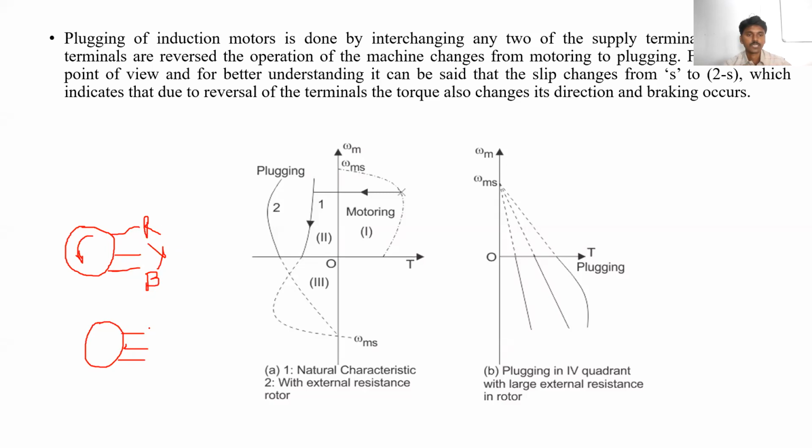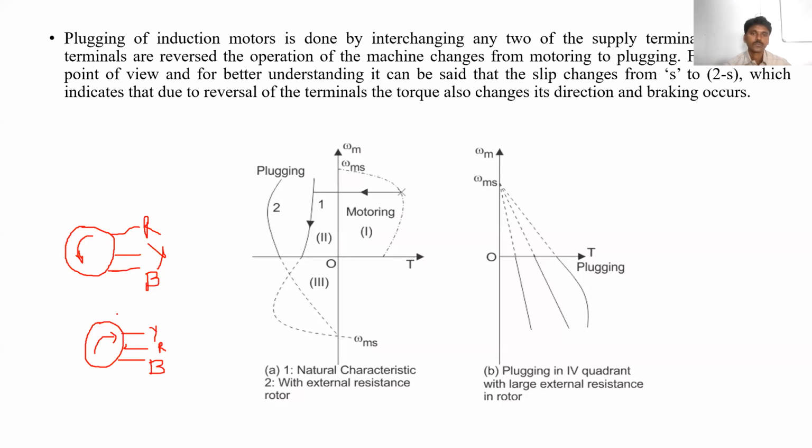Earlier it was RYB, now what should we do? Now we are doing YRB. By changing any one phase sequence, what will happen? Whatever the magnetic field rotation was, it will be reversed in the opposite direction. Due to this, it will oppose the motion of the motor, or it will oppose the speed of the motor.